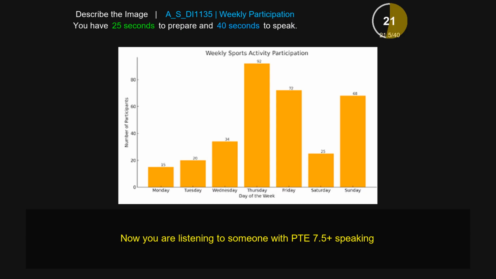Saturday only experienced 25 people to participate in sport activities. Overall, it's about weekly sport activity participation.